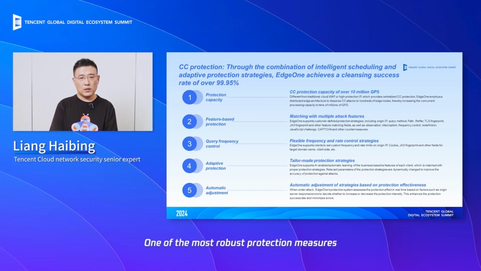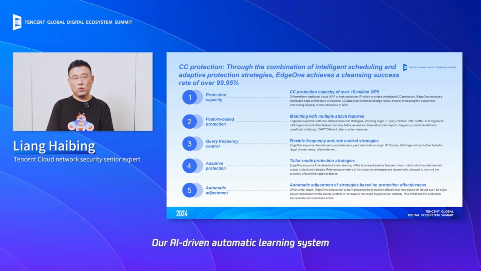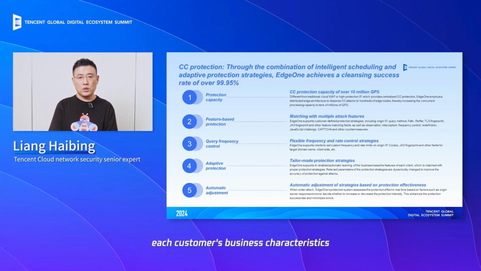One of the most robust protection measures worth highlighting is our intelligent defense strategy tailored for each customer. Our AI-driven automatic learning system learns about each customer's business characteristics. Following this learning, when an attack occurs, it can automatically detect any mismatches between the attack patterns and the business characteristics. Then, it filters out traffic that exhibits attack patterns. Currently, this approach stands as a highly effective method against network attacks. These are the first 4 strategies.